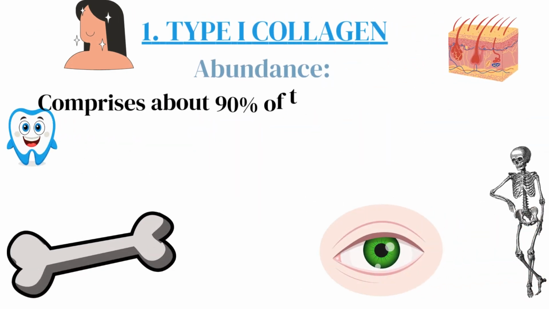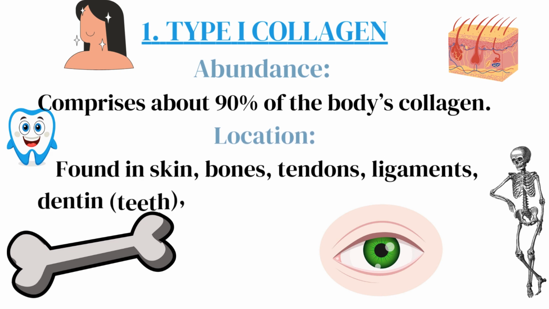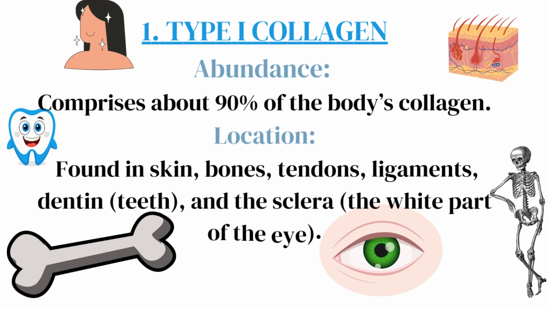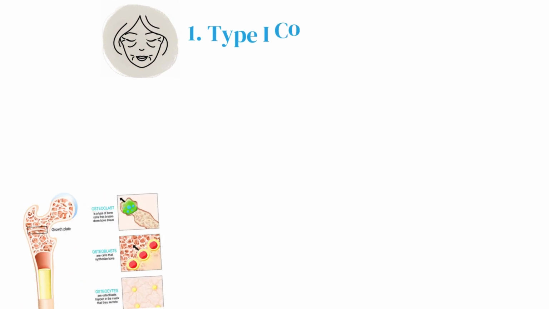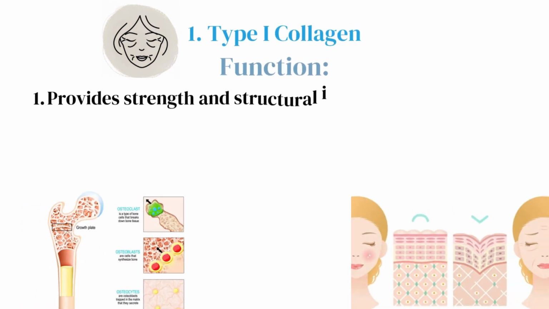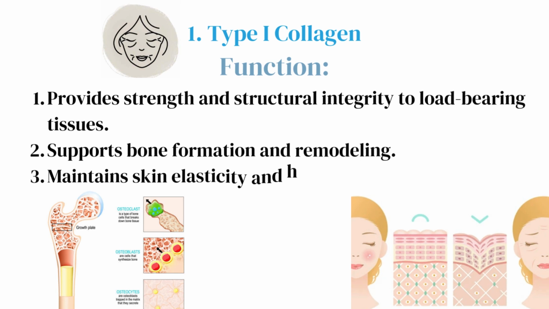Type 1 collagen. Abundance. Comprises about 90% of the body's collagen. Location. Found in skin, bones, tendons, ligaments, dentin, teeth, and the sclera, the white part of the eye. Structure. Forms thick, densely packed fibers that provide resistance to tensile forces. Function. Provides strength and structural integrity to load-bearing tissues. Supports bone formation and remodeling.